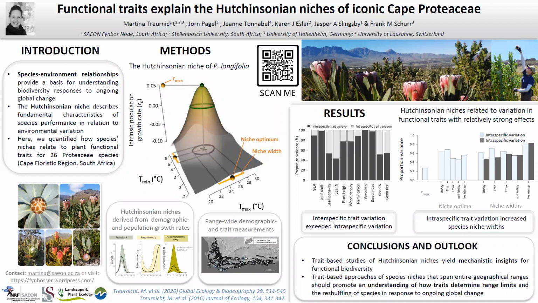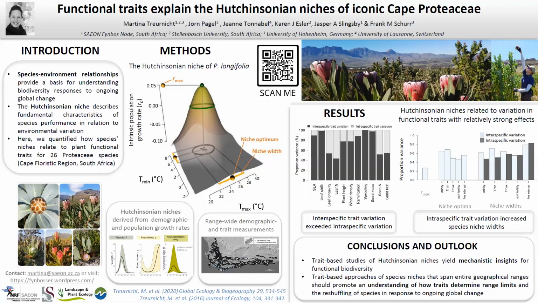The Hutchinsonian niche describes species' performance in relation to multiple environmental gradients. However, how plant functional traits relate to the large-scale dynamics and the ecological niches of species remains poorly known. In this investigation, we derived Hutchinsonian niche characteristics and then quantified how these entities relate to plant functional traits.